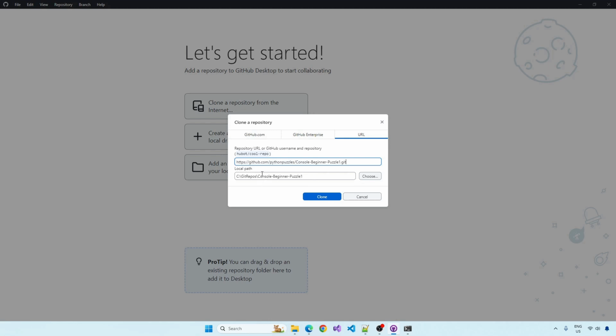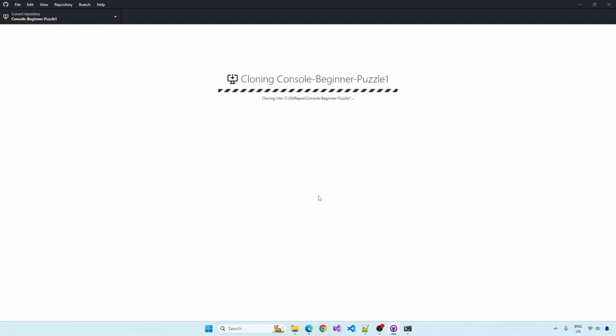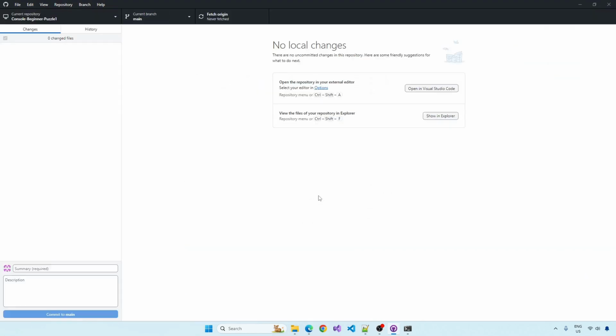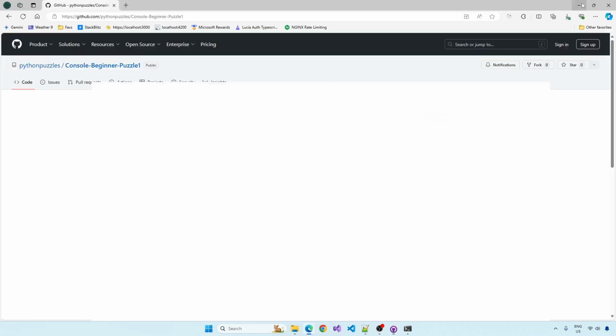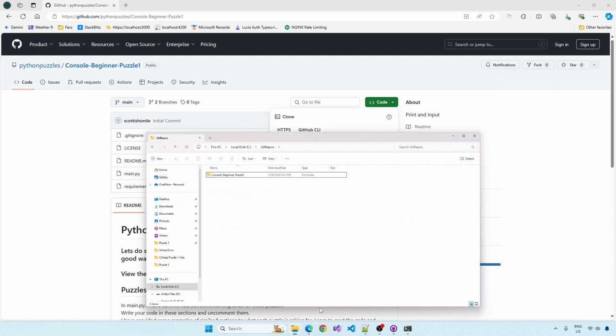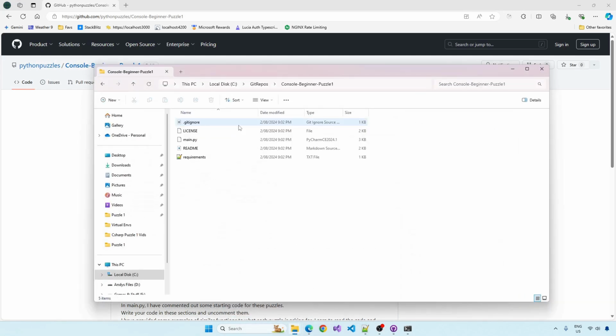That's good enough for me. Take control of the file structure yourself. Choose where you want to save it. So just hit clone. And that's it. We don't need to look at anything else in this because we're not uploading anything to the repository. So if we look at that folder, there you go, there's the code with the main Python file.